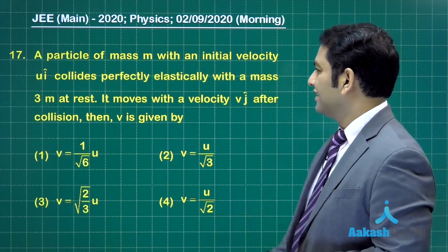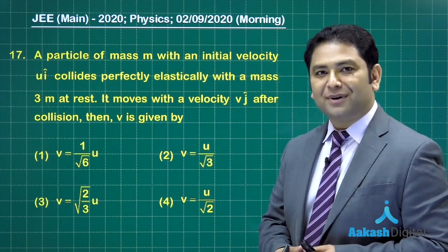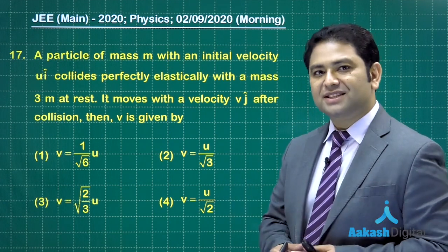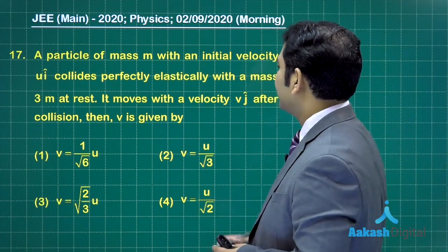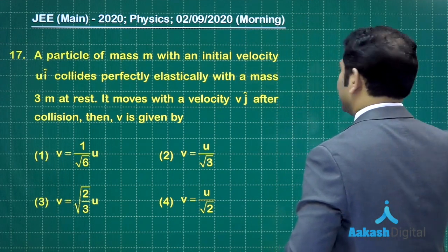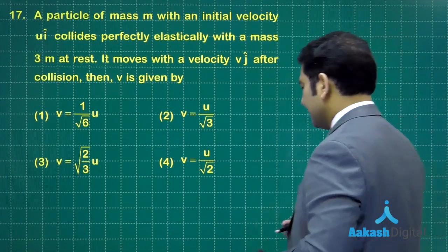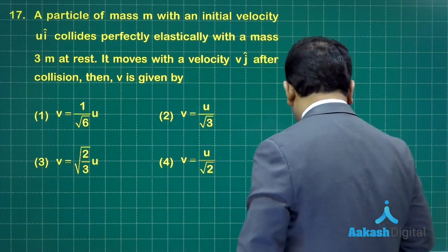Question number 17 is from the collision part, where conservation principles need to be applied. Let us see what it says. There is a particle of mass m with an initial velocity u i cap that collides perfectly elastically.